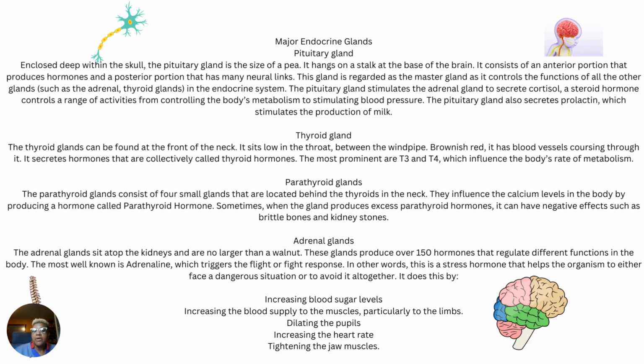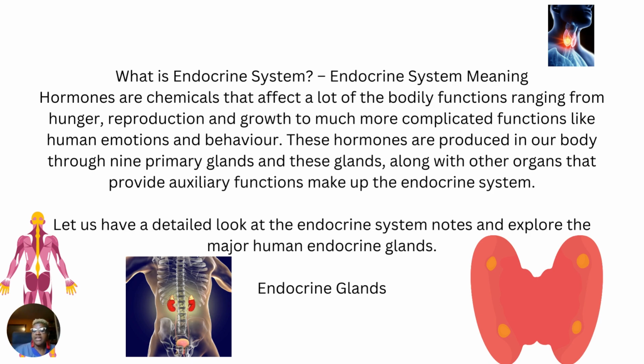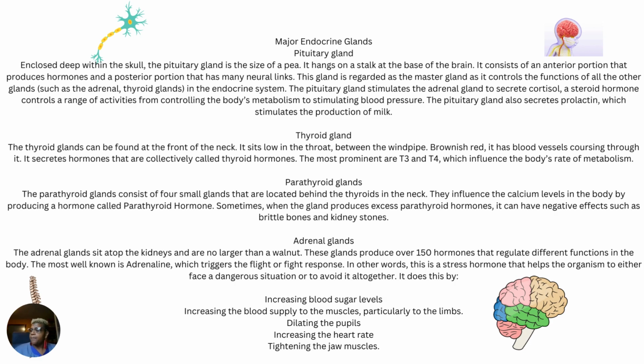Between the windpipe. Brownish red, it has blood vessels coursing through it. It secretes hormones that are collectively called thyroid hormones. The most prominent are T3 and T4, which influence the body's rate of metabolism. Parathyroid glands. Here it is on this diagram, the parathyroid glands.